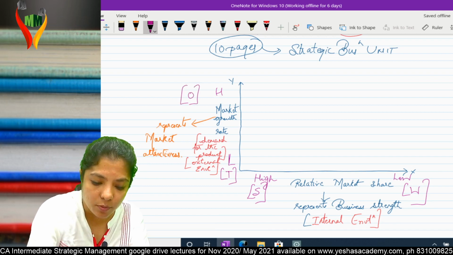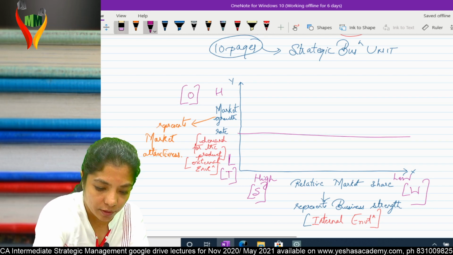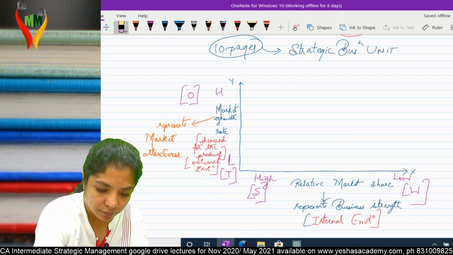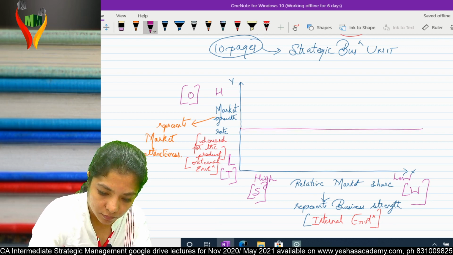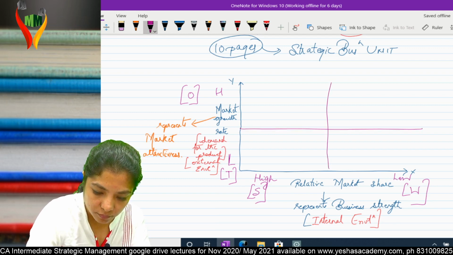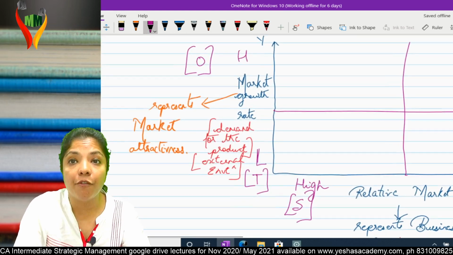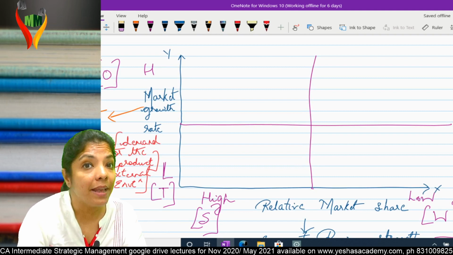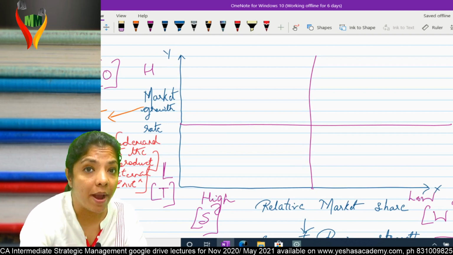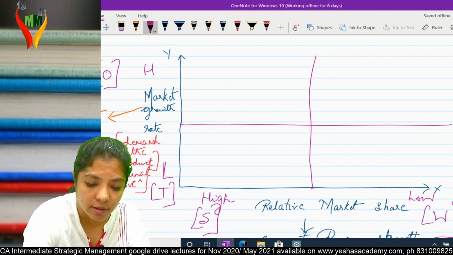So how many cells will I have? 4. Let's see the characteristics of the 4. Let's draw in the end. Let's see the characteristics of all the 4 ones.